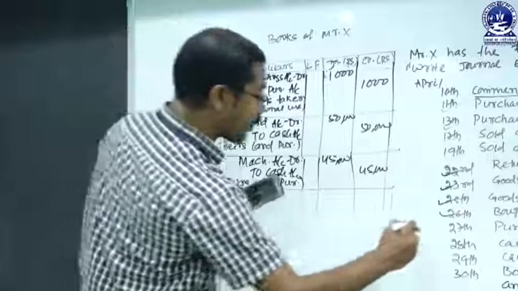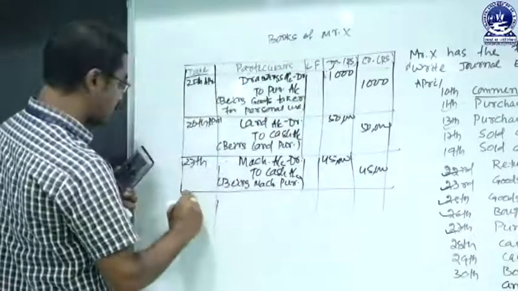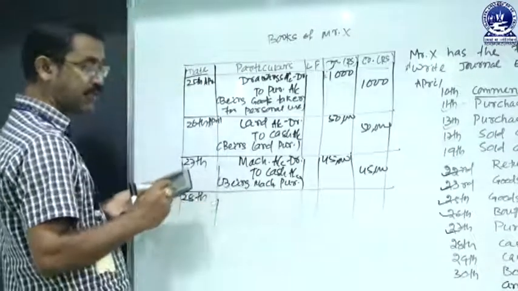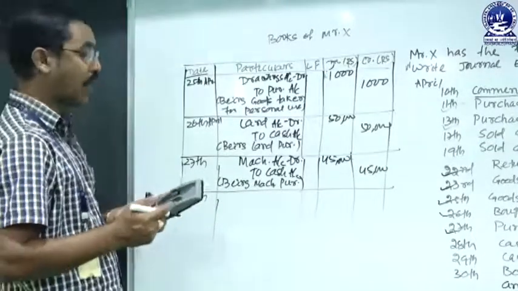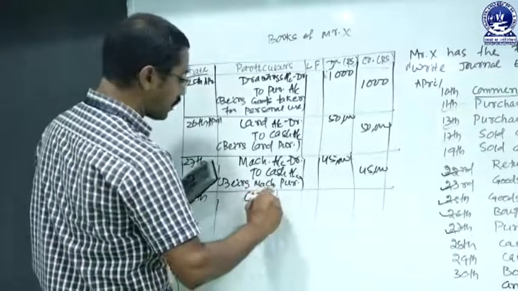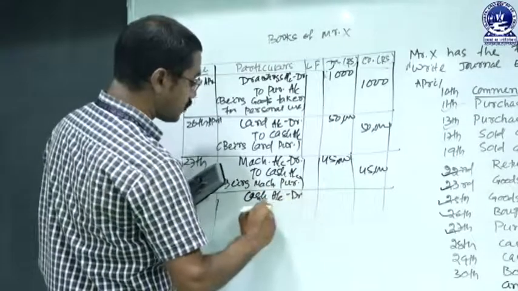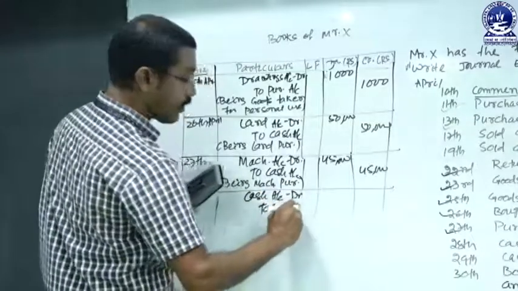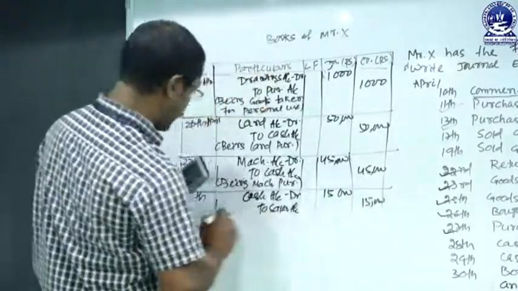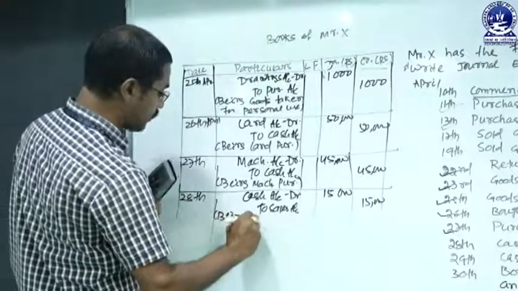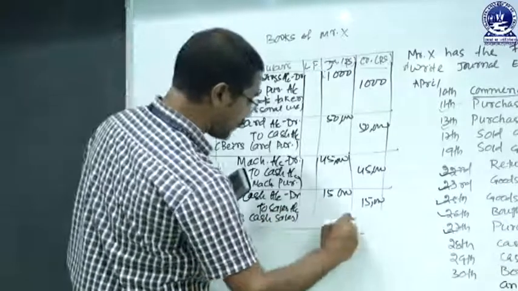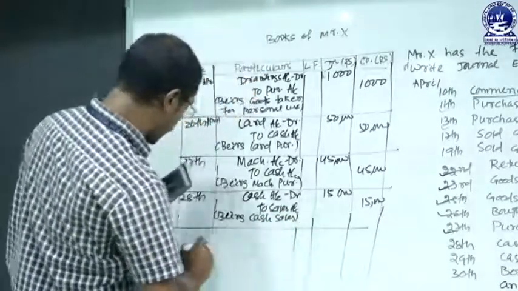Then the next is on 28th April, that is a cash sale. When a sale is made in cash, that means cash comes into the business, and sales is a type of income, a nominal account, so the sales account must be credited. So cash account debit to sales account. The amount is rupees 15,000, narration being cash sale. So this transaction is complete. The next transaction is on 29th April.